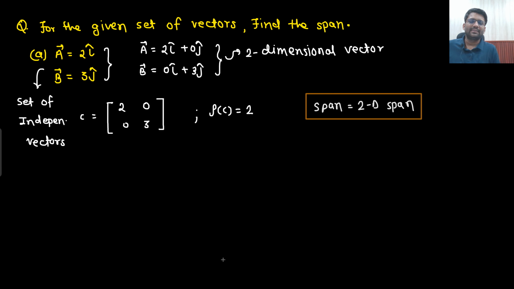Now, sir, let's visualize. Give me the visualization, sir. Here you did the mathematics, that you wrote down 2 0 0 3. Sir, I got to know the rank is 2, span is 2D. This is a two-dimensional vector, sir. They are independent as well because we got to know that this is your vector A, this is your vector B. Rank is coming out to be 2. That means they are independent of each other. But sir, mathematics. Give me the visualization. Yeah. So let's try giving you the visualization.